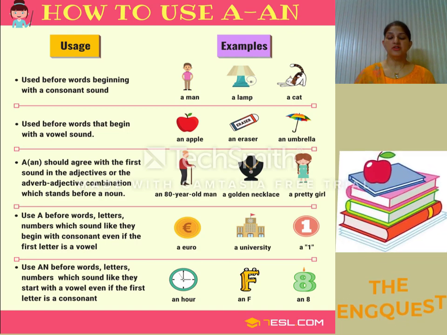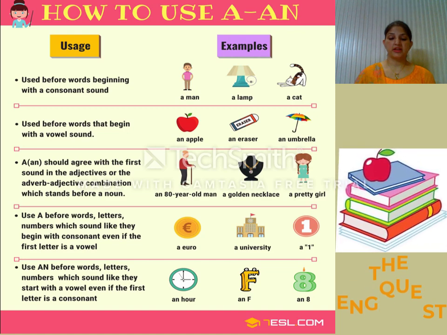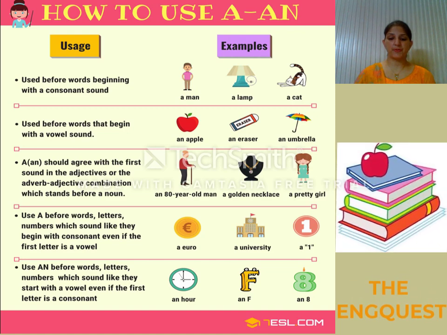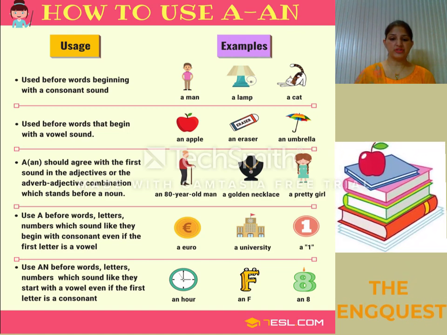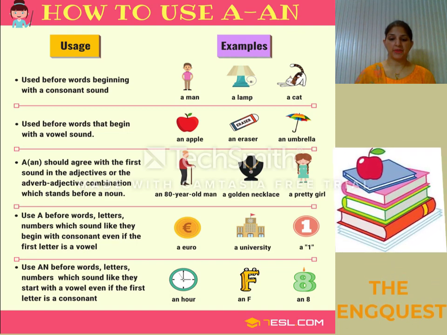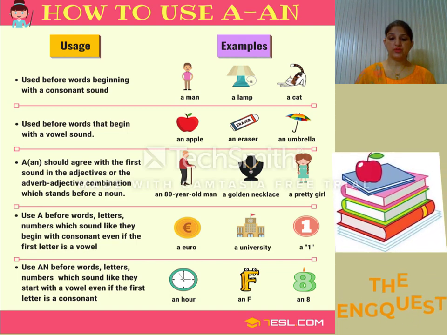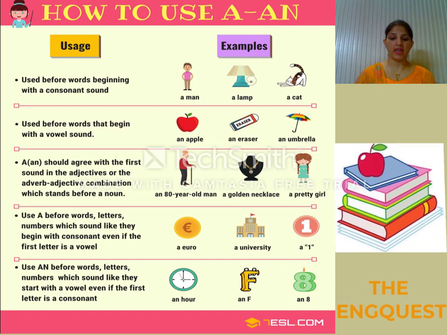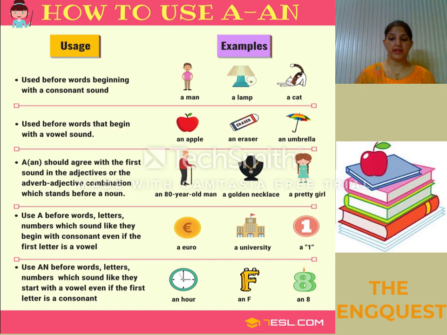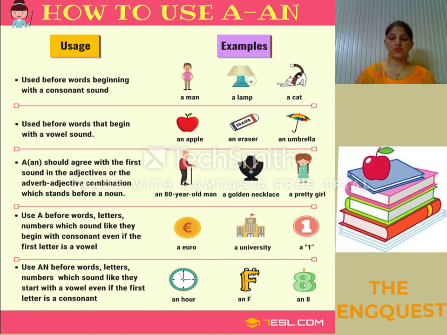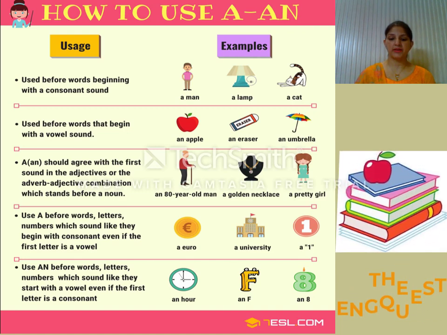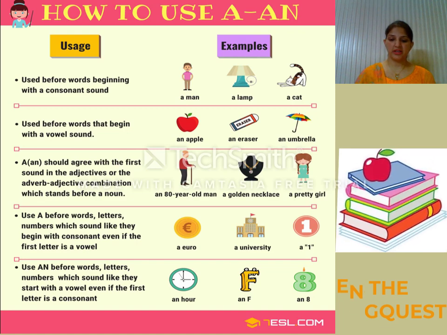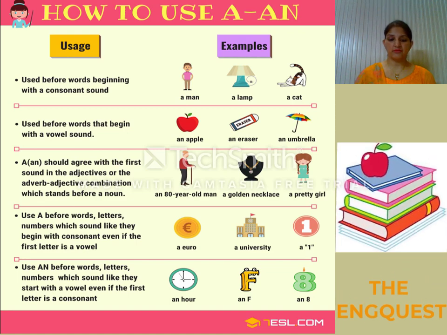An hour. In the next case, it is a single alphabet F. Here we are not using it as F, but as eff. So that's why we are using an with it, because it is giving a vowel sound. The next one is 8. In 8 we have the sound of eh, which is a vowel sound again. So we are using an with it.